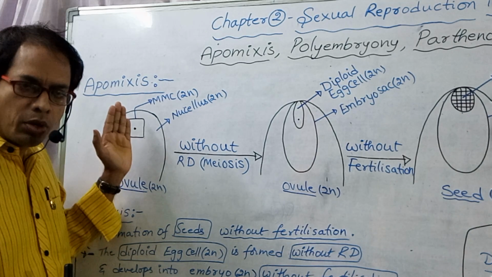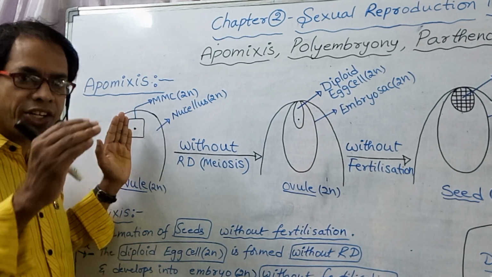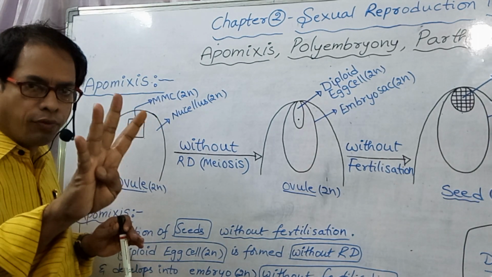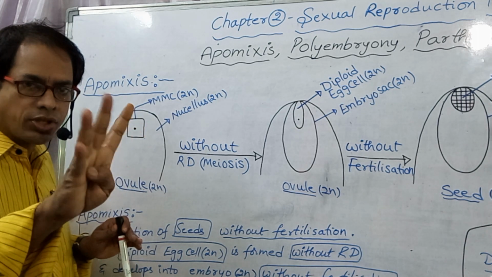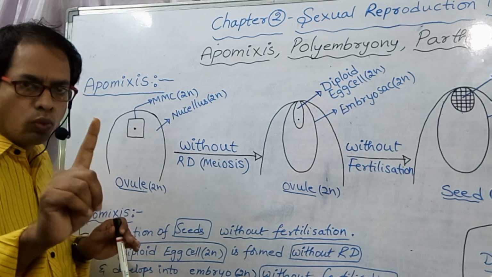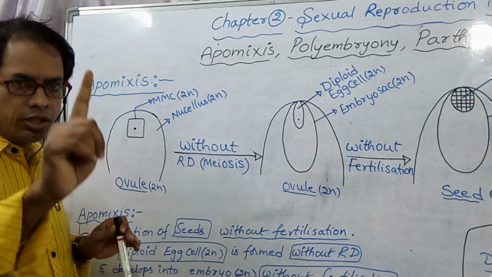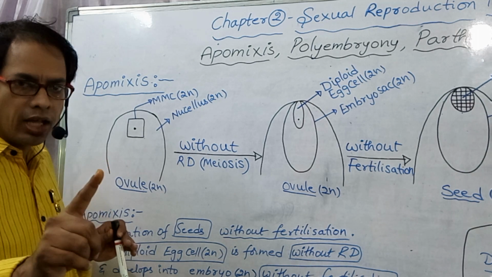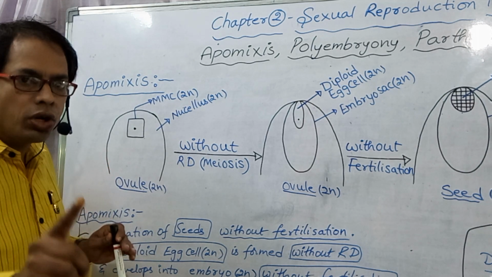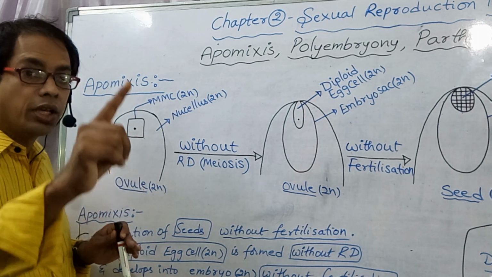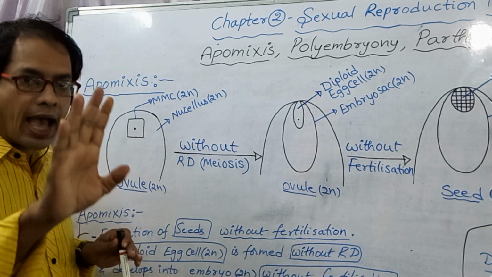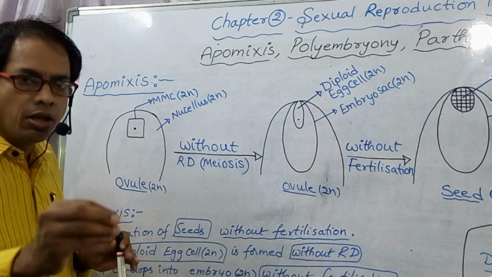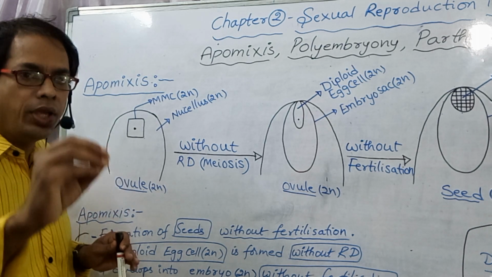Normally, this megaspore mother cell undergoes reduction division and forms 4 megaspores. Out of 4 megaspores, 3 megaspores degenerate and 1 megaspore is functional. This one functional megaspore, which is haploid, later undergoes free nuclear divisions and forms embryo sac, which is haploid in nature. Why are all the cells of embryo sac haploid? Because it is preceded by meiosis.